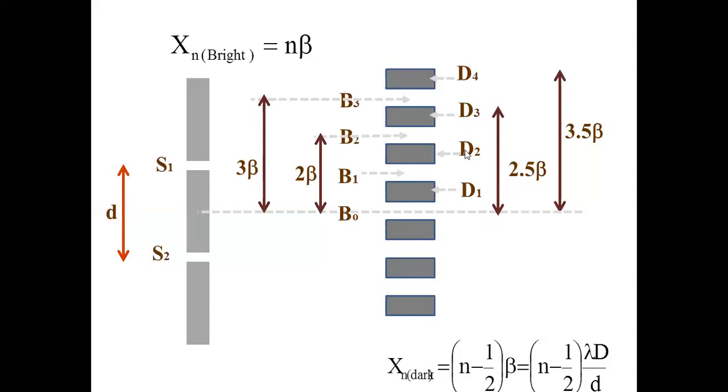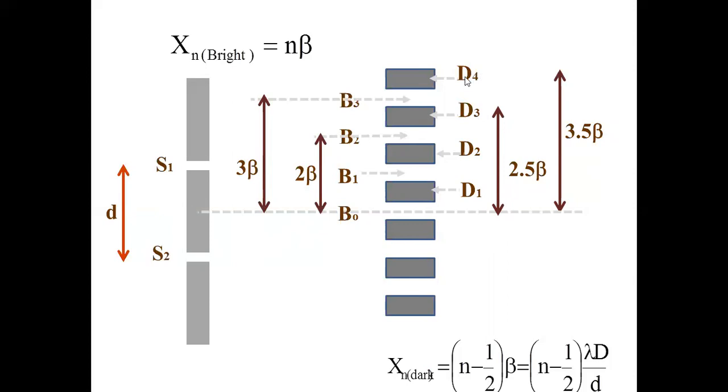Second dark fringe is at a distance of 1.5 beta. What about the third dark fringe? Third dark fringe is at 2.5 beta. Because central bright fringe to first dark fringe is half beta, then 1.5, 2.5. So the third one is 2.5. What about the fourth one? 3.5.